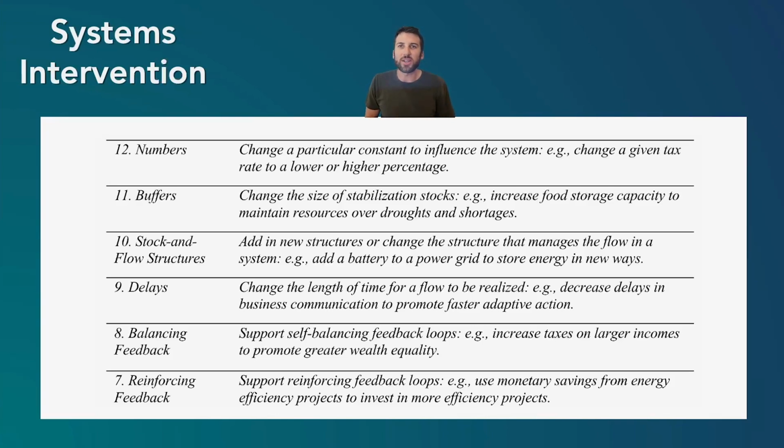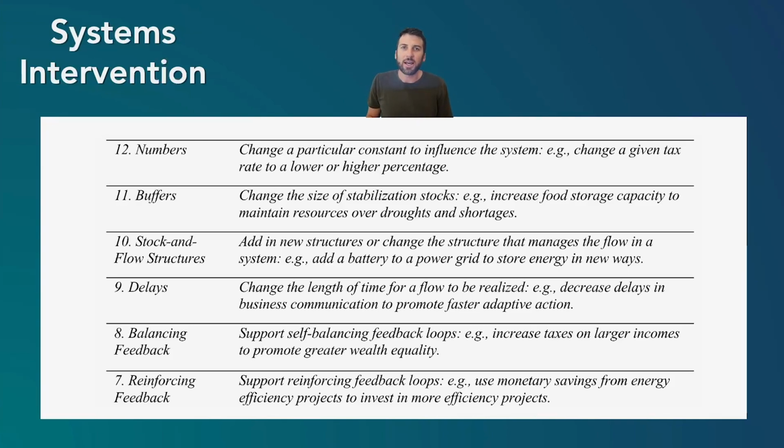So one example of this could be to say, increasing the taxes for larger incomes and decreasing them for lower incomes would help balance economic distribution and create more wealth equality. So as income increases for individuals, they'll pay more taxes to help balance this. But if income is decreased, there'll be less taxes, and this would help balance income distribution. So this is an example of a balancing feedback, and there may be some new balancing feedbacks that can be introduced into systems to help make systemic change.